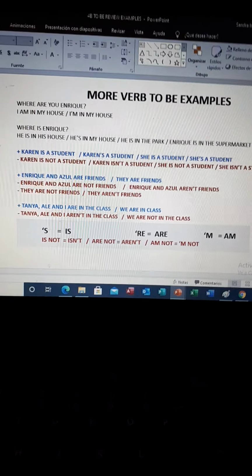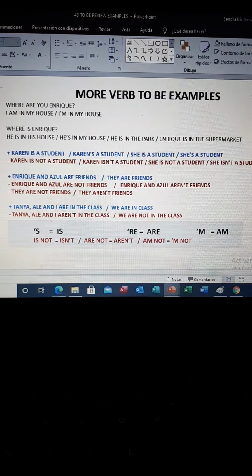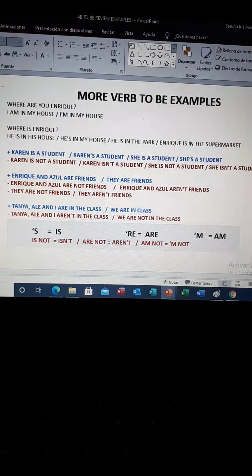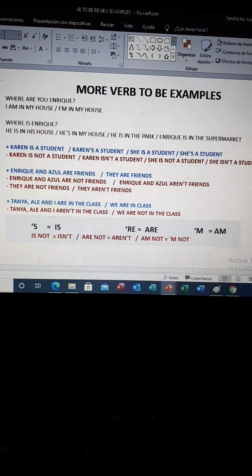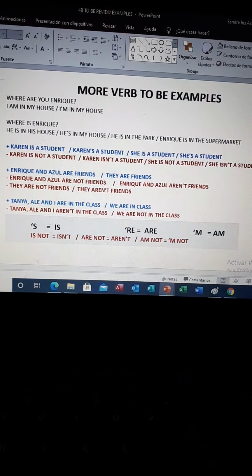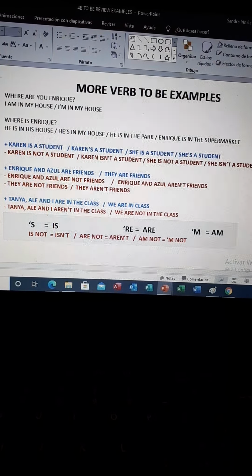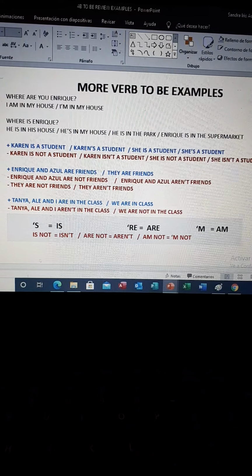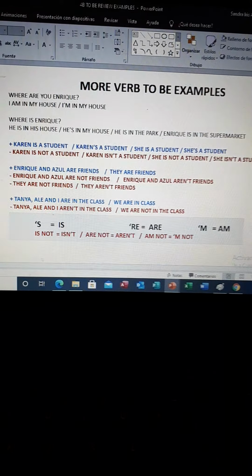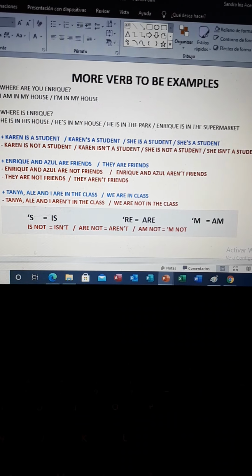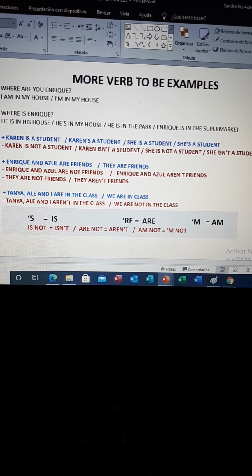Okay, guys. Today we did a review of the verb to be. Okay, and we wrote some examples. So it's important that you pay attention, that you review the examples, that you remember that with the verb to be, we're going to work with is, am, and are. Okay. It's also important that you remember that for singular names is. For plural names, we're going to work with are.